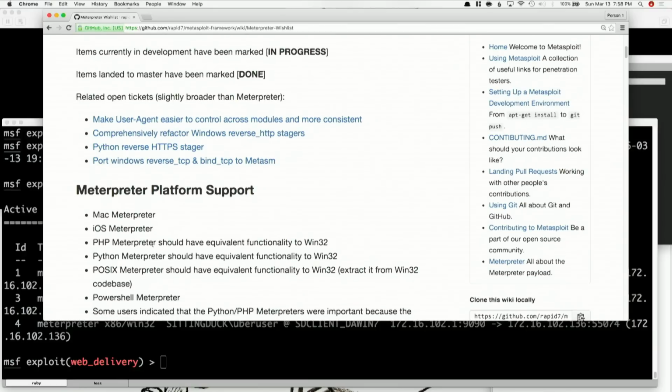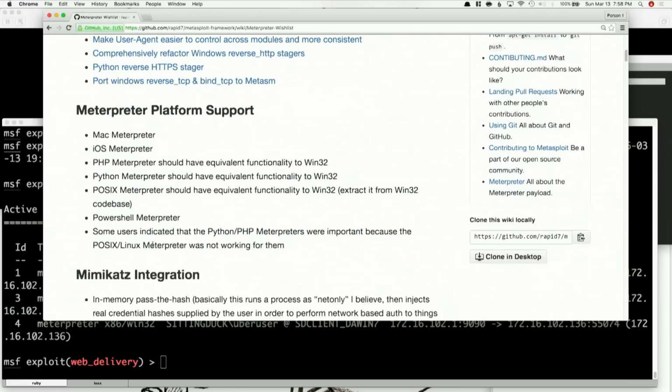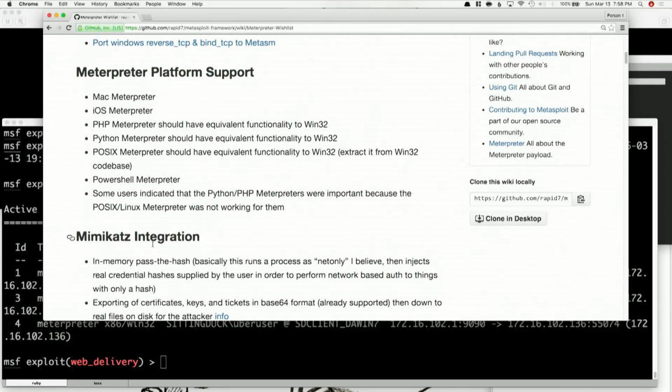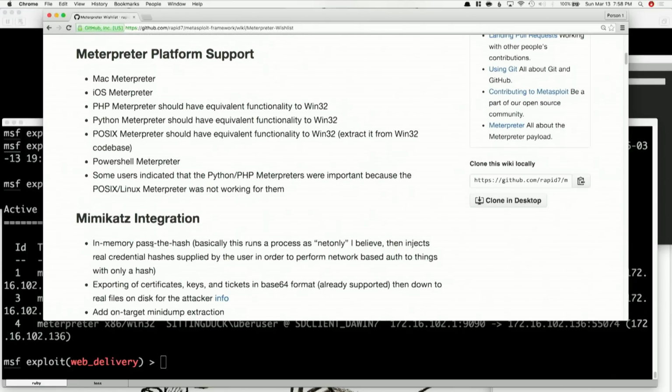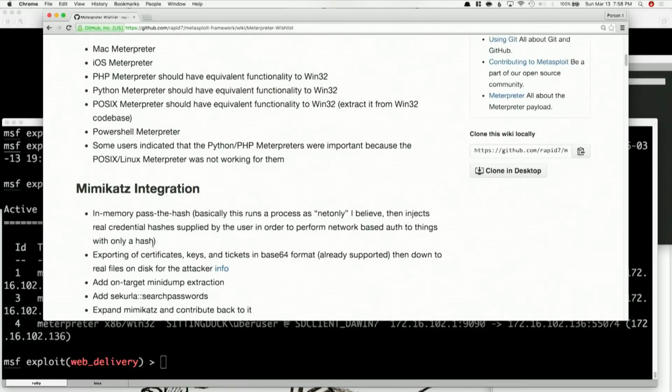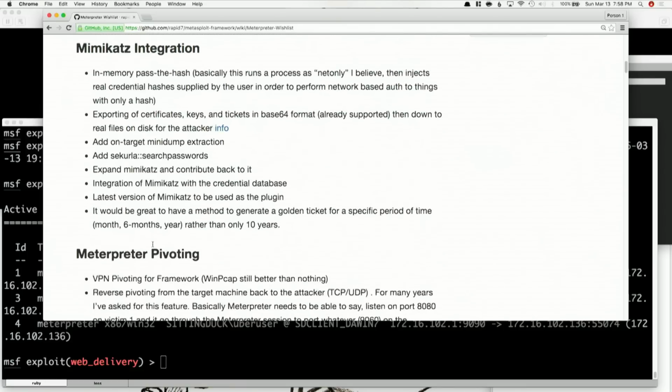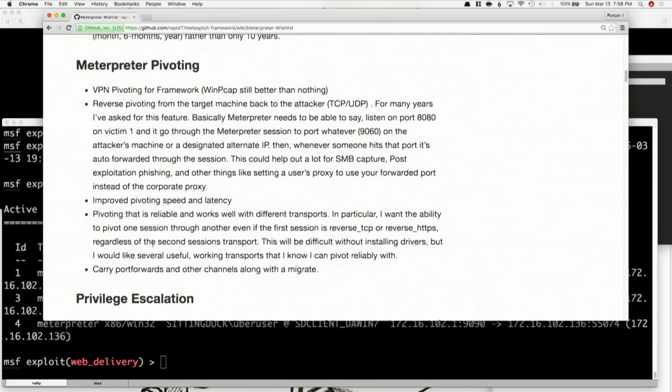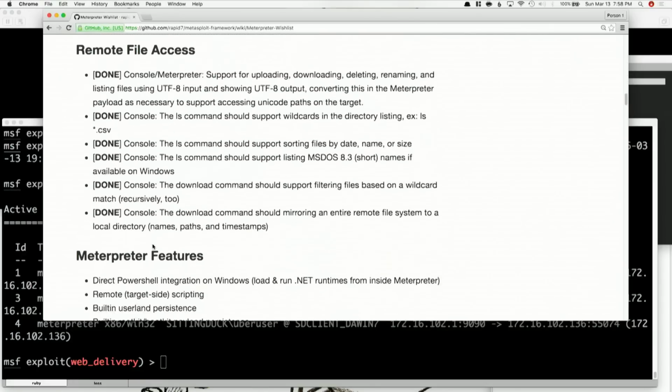And all of this actually came out of a form that the Rapid7 people put together, and out of all the input that everyone gave, these are all the features that people wanted out of Meterpreter. So PowerShell Meterpreter, Mac Meterpreter, Mimikatz integration, Meterpreter pivoting, and the list goes on and on and on. But the great thing is, they're actually putting done information. They're actually saying, hey, this is completed, so you can go back and follow the wiki.